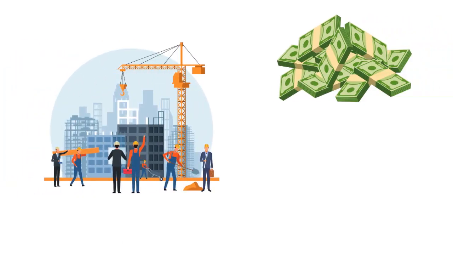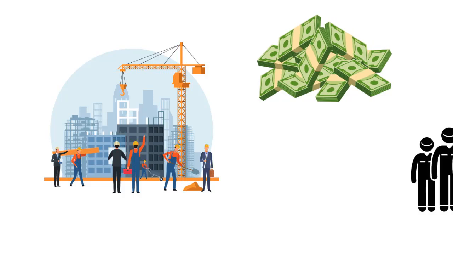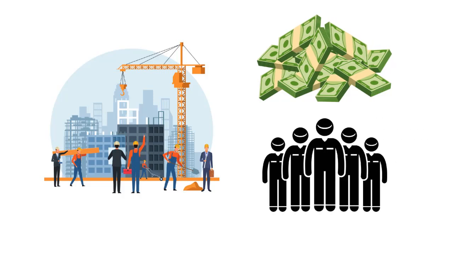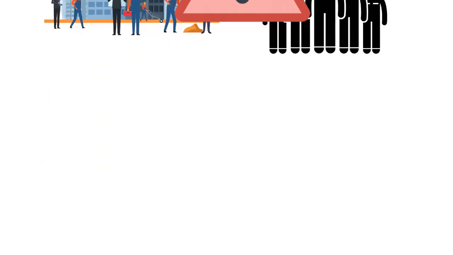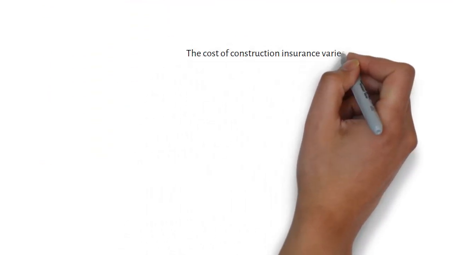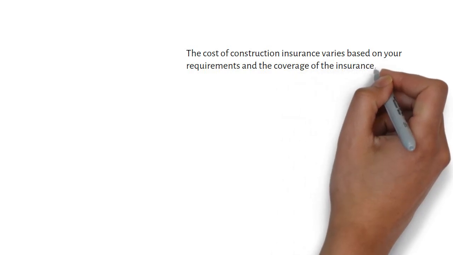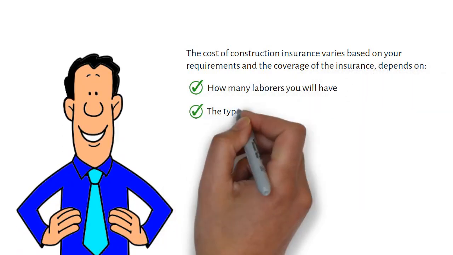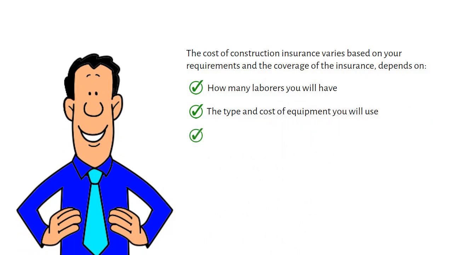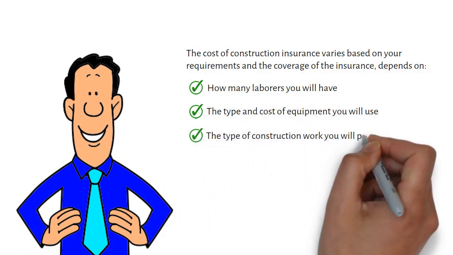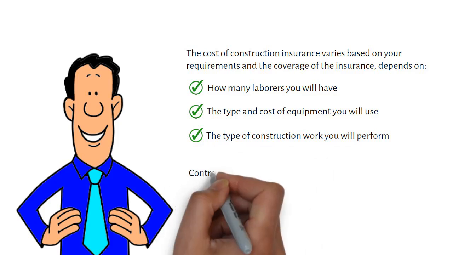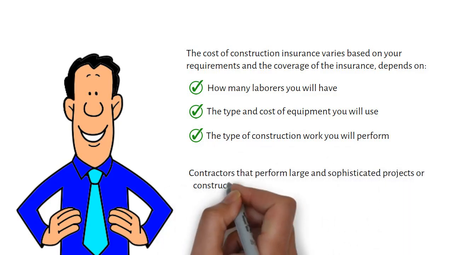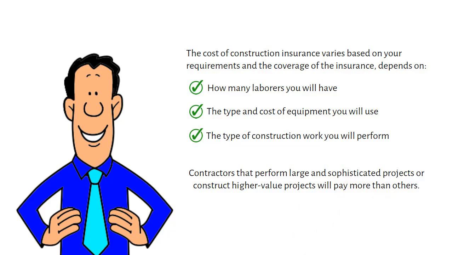Construction projects typically involve a large amount of money and manpower investment. The life of the workers, equipment, materials, tools, and the structure itself is at risk during the construction. Therefore, the cost of construction insurance varies based on your requirements and the coverage of the insurance. It depends on how many laborers you will have, the type and cost of equipment you will use, and the type of construction work you will perform. Contractors that perform large and sophisticated projects or construct higher value projects will pay more than others.